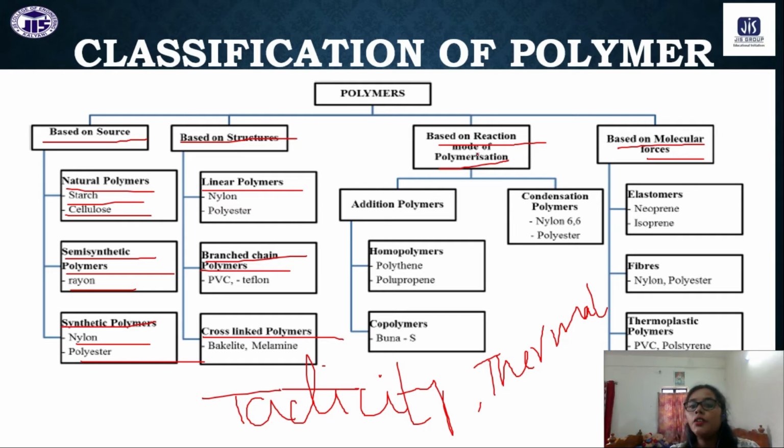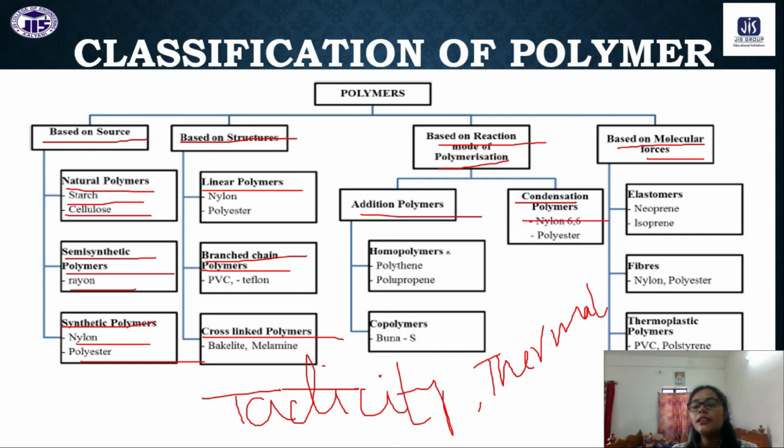Next, based on the reaction mode of polymerization. There are two types of reactions by which polymerization goes on. One is addition polymerization, and one is condensation polymerization.